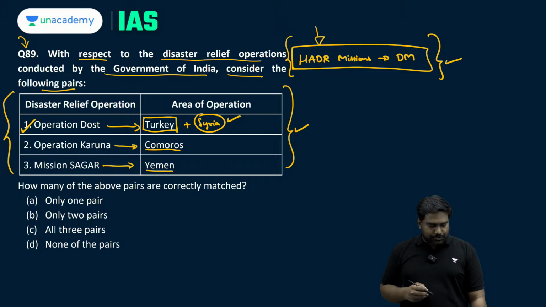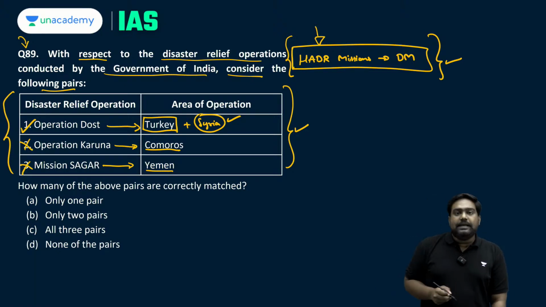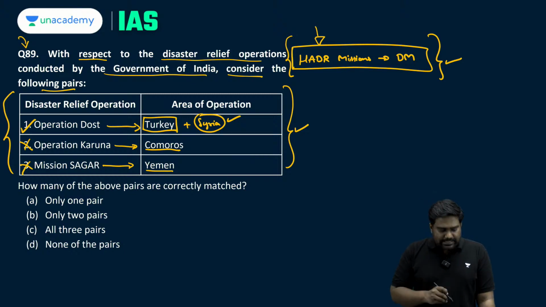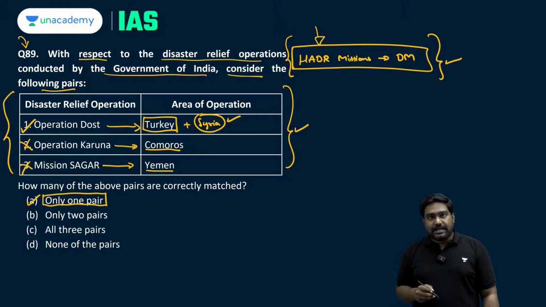So coming back to the question, the first pair is correct, second and third pairs are incorrectly matched. So what's the right answer? Option A, only one pair is correctly matched.